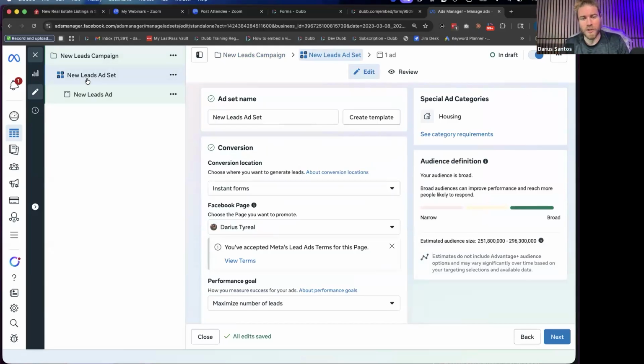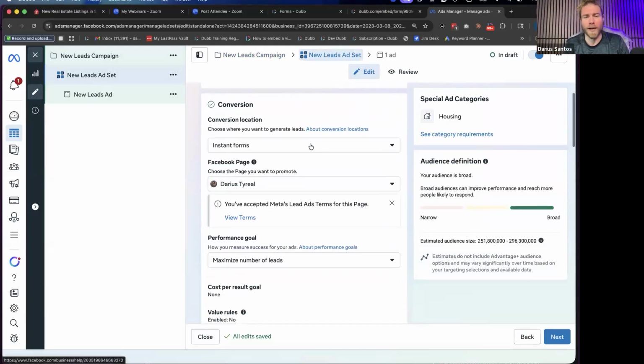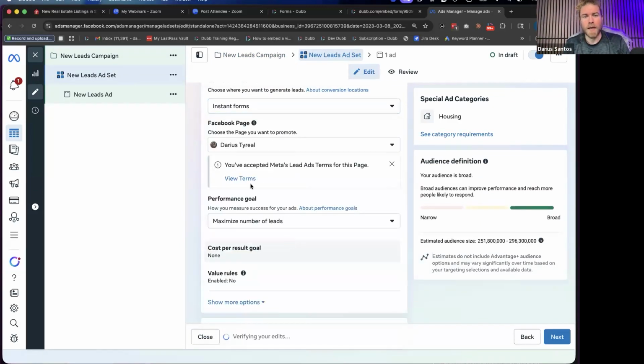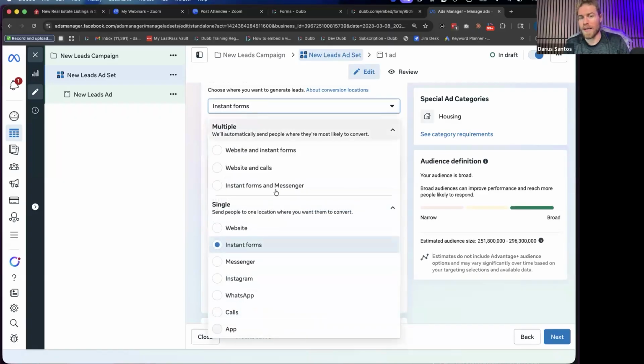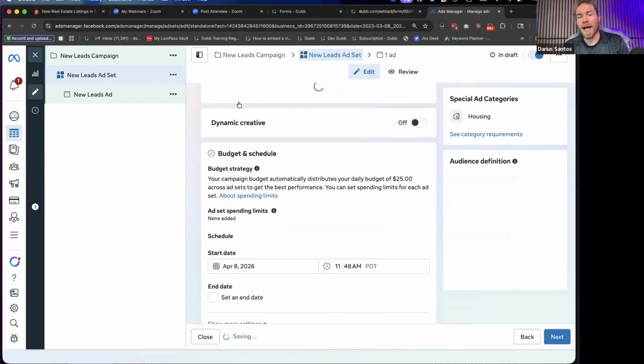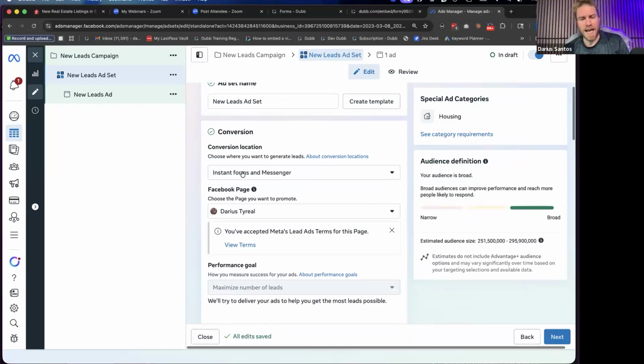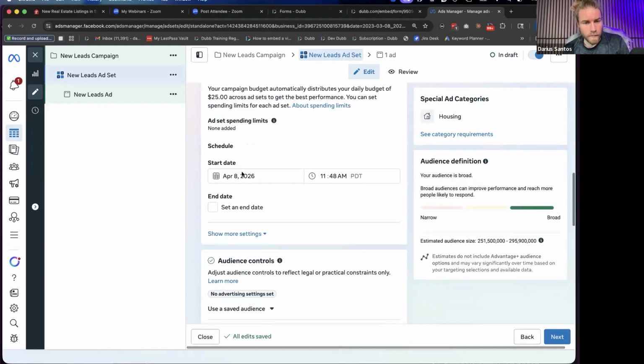I want to get specifically into where Dubb comes into this equation. So when you're creating a form, that's how you capture leads from Facebook, using their lead forms. And what you're going to do is choose the form. It doesn't have to be just a form, right? You can also go insert forms and Messenger. So they submit the form and it goes to Messenger. And Dubb integrates into both of these. I would actually recommend this one. You get the form submission and potentially a Messenger conversation. And in both of those, we can set up the Dubb page.